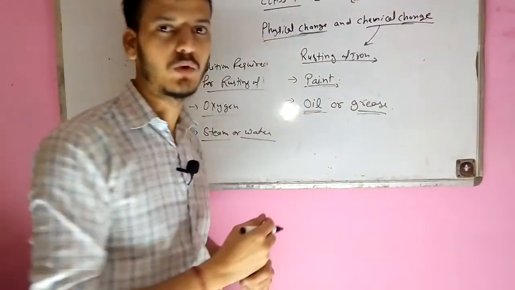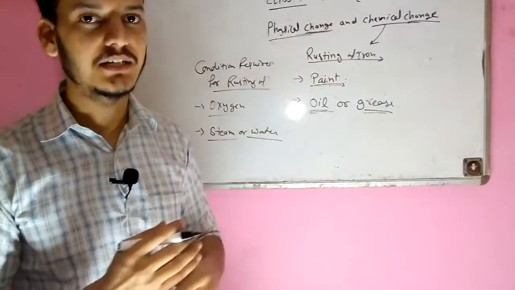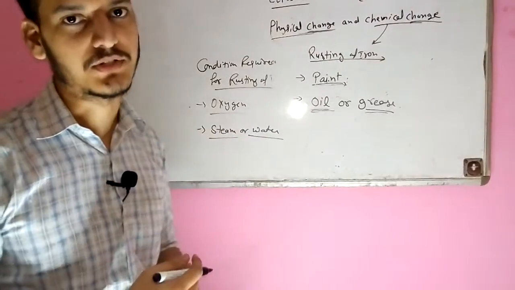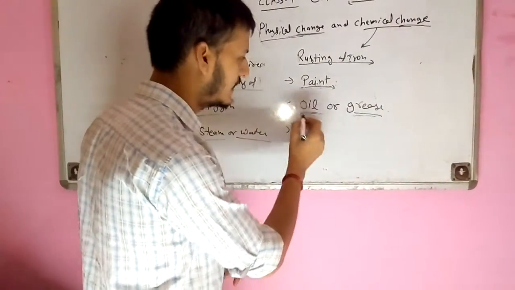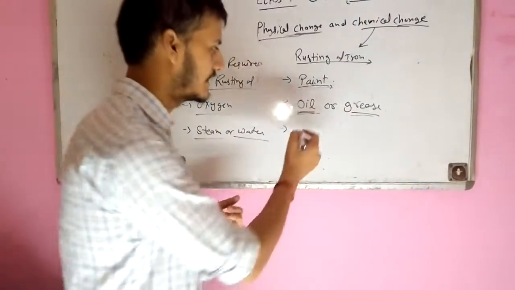It improves the function of the machinery parts, and it also protects them from the rusting of iron. So I think you get the meaning of how oil works for machinery tools or parts.